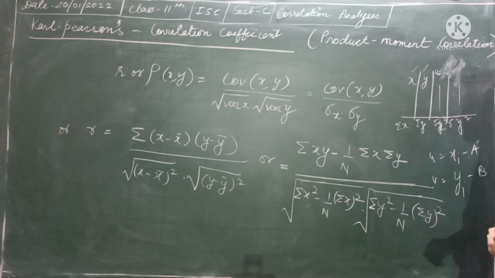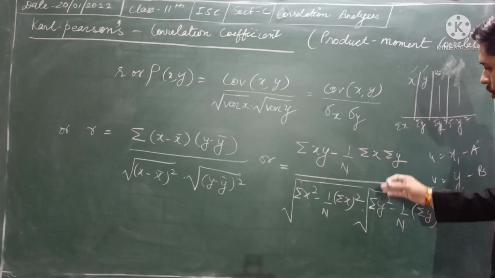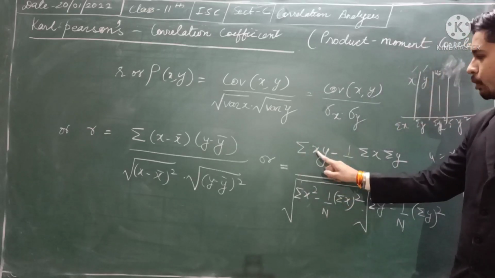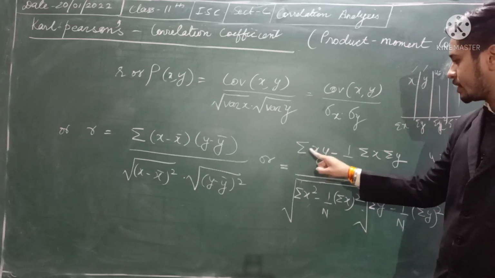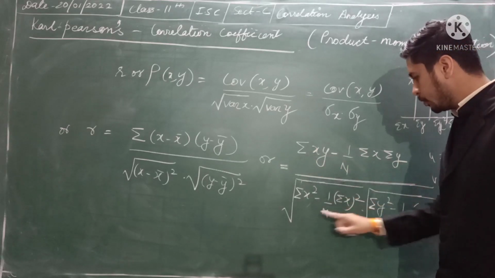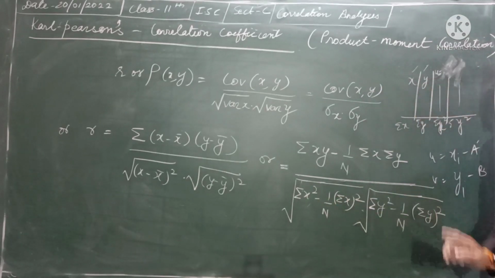This a and b you can consider anything, and this formula changes in terms of u and v. The things will be totally the same, only you replace x with u. Here summation of uv minus 1 upon n summation of u into summation of v, whole upon root over this, totally the same, only here u will come and here v will come.